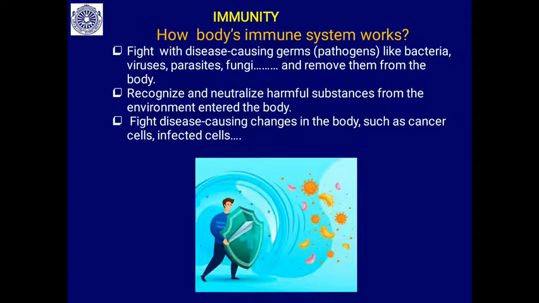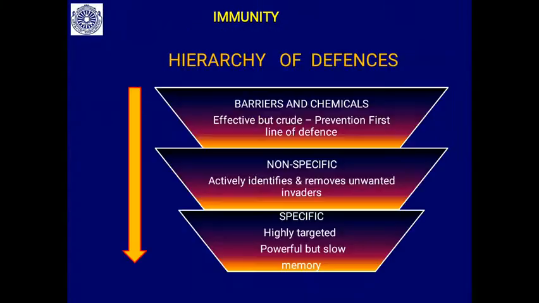It not only protects our body from disease causing foreign agents, but also from cancer causing development that takes place in our body. Cancer cells are produced in our body, or some cells are infected with viruses or pathogens. These are the disease causing changes that occur in our body. The immune system fights against this and conquers it, so we are protected from all these disease causing changes.